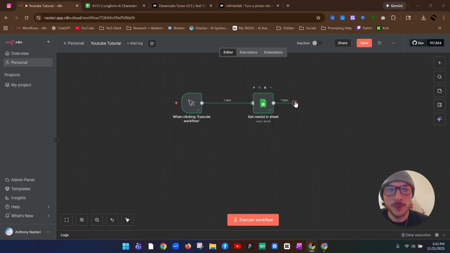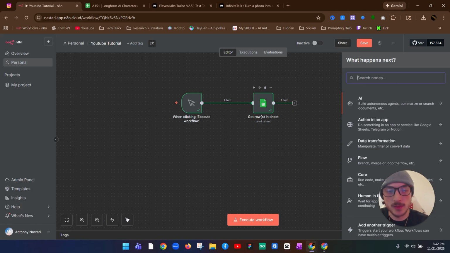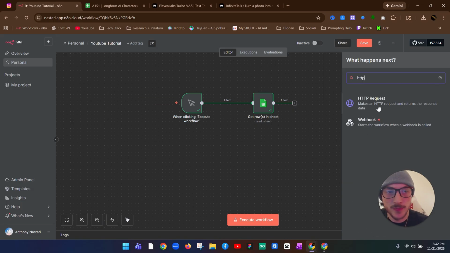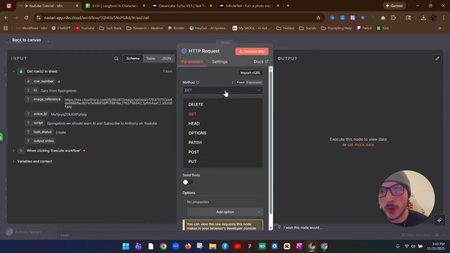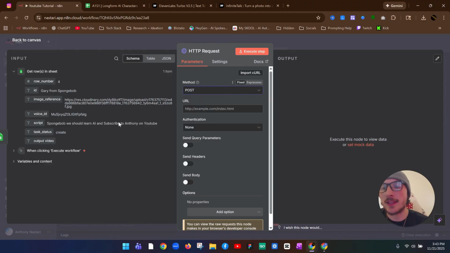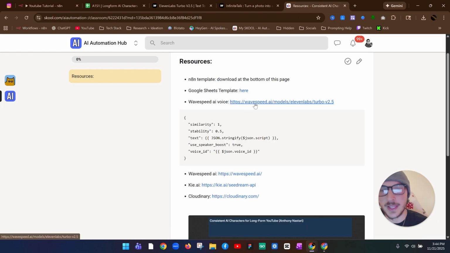There we go. And now for this next step, we're going to use a HTTP post request. So just type in HTTP, open that one up. And then for the method, we want to do post because we're trying to send information from our Google Sheet over to this website. And the website we're going to be using is wavespeed.ai. So if you come over to the community, we have a link right here. You're going to want to go to Models, 11 Labs, Turbo V2.5.